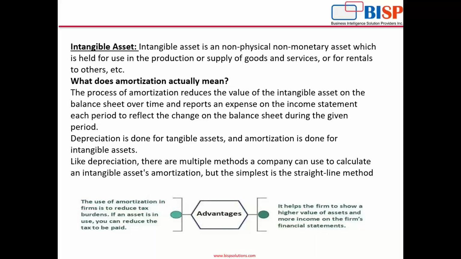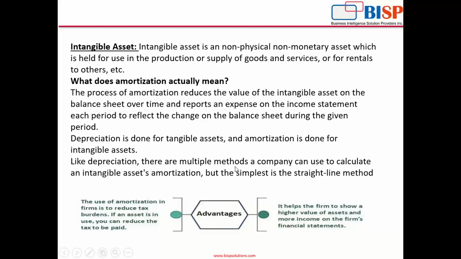Amortization is done for an intangible asset. Like we charge depreciation for tangible assets, amortization transfers part of the value of the intangible asset from the balance sheet to the income statement as a cost. Okay. Depreciation is done for tangible and amortization is done for intangible.